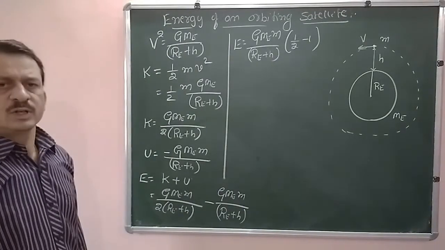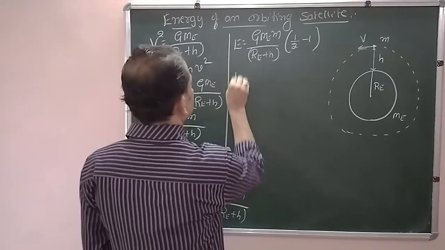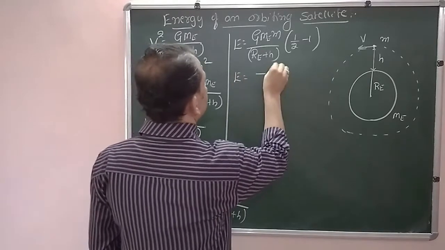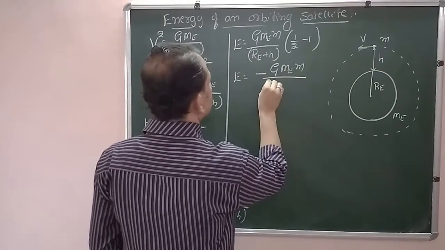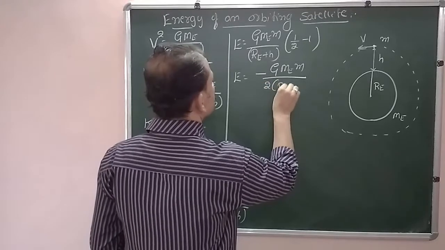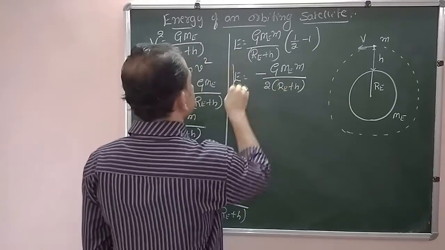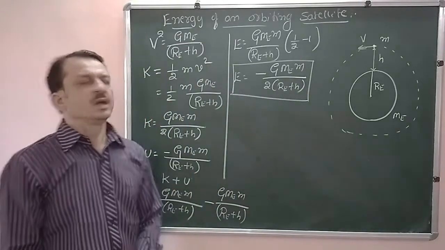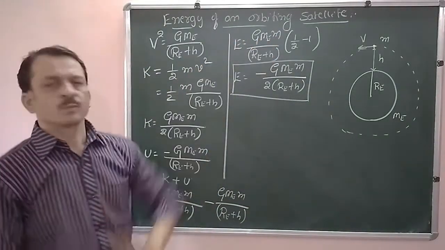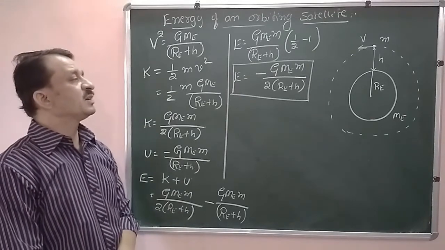What is half minus 1? It is minus half. Therefore total energy is given by minus G Me m divided by 2 times Re plus h. That is the final expression for the energy of an orbiting satellite.